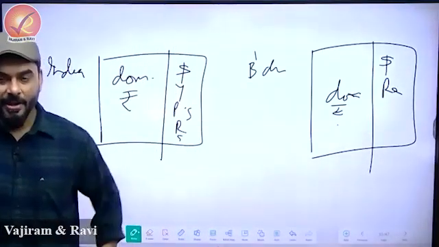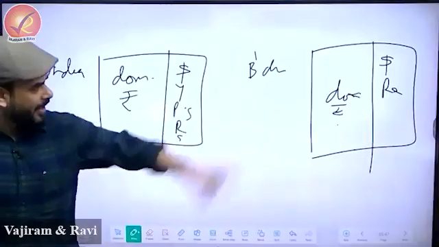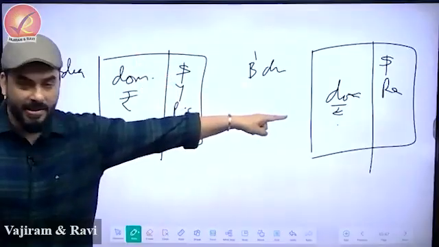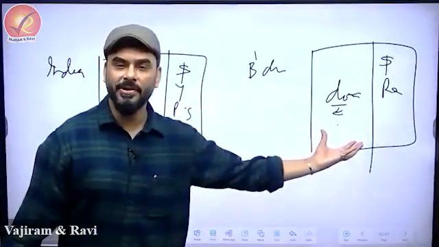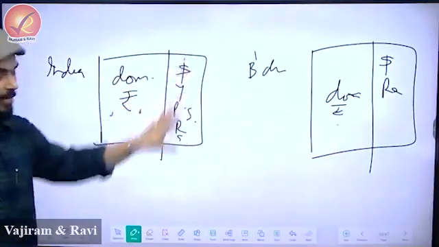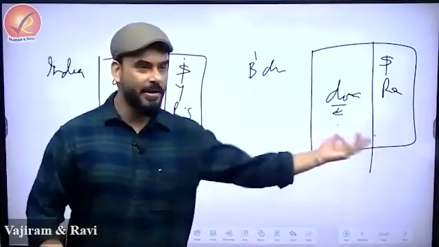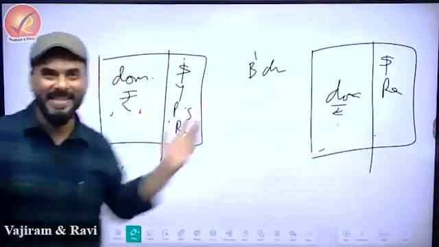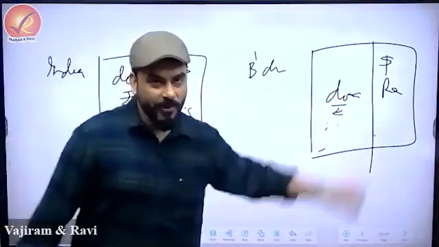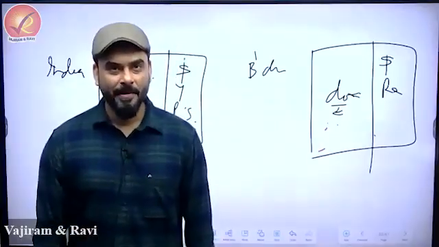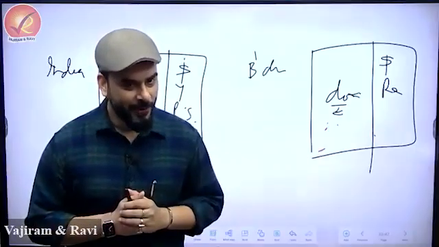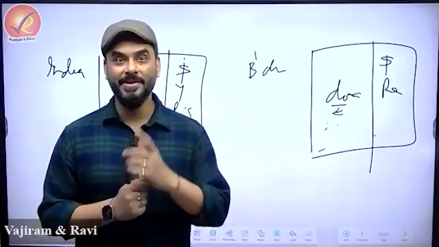Now India started to ask a question: how do you compare these two quotas? India asked IMF, can you please tell us what exactly is the unit of measurement of this? IMF said it's simple. Your domestic currency plus whatever is there, add it. India said, no, it can't be compared, because the currency is different. This is Bangladeshi taka, this is rupee. There are so many currencies here, and only two currencies there. How can you compare? So India started to raise objection. Everybody started to say, this is weird. We can't compare.